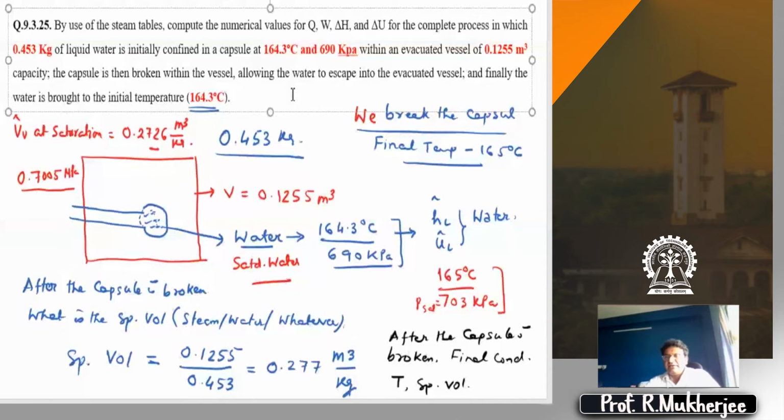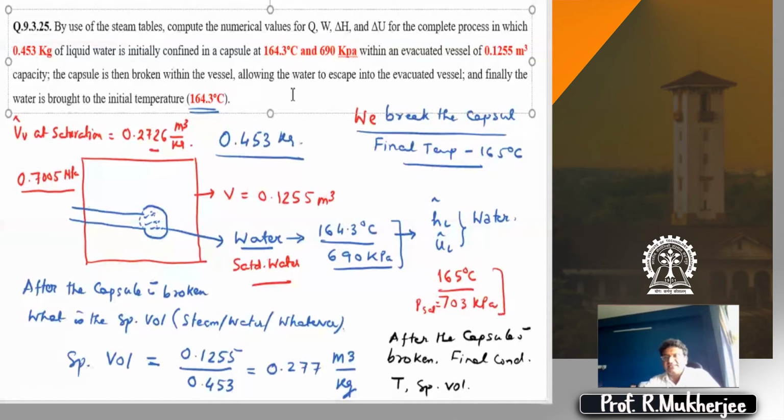is saturated liquid. Why is this information required? Is it clear to all why this information is required? Why it is important? Because until and unless you identify whether it is saturated liquid or subcooled liquid or whatever, you will not be able to find out HL and UL. Is it clear why we do this? Okay, fine.